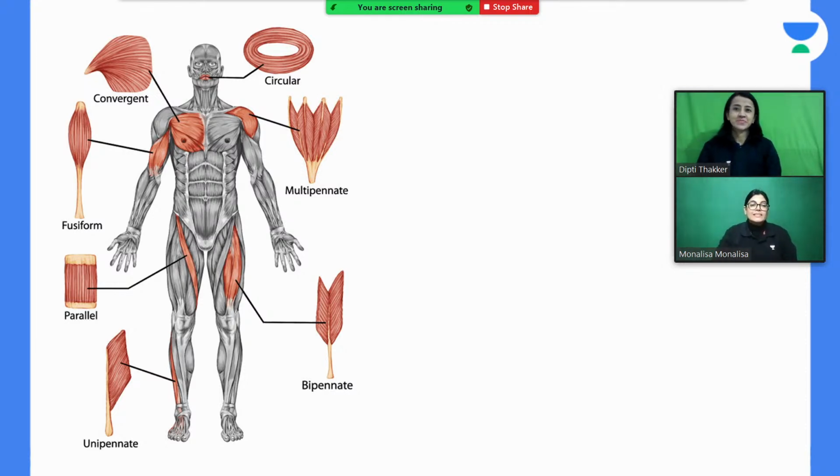Now you can see here, one more thing which is shown here is the circular muscle. Actually, this is the opening of the oral cavity. Same way we have got the eye around this. So around the eye margin in this orbit, we have got circular arrangement of the muscle that is called orbicularis oculi. Around the oral cavity, we have got orbicularis oris muscle. So these are examples of circular muscle fibers. So see here altogether, the whole thing which we have already explained is showing you the different location of the muscle.